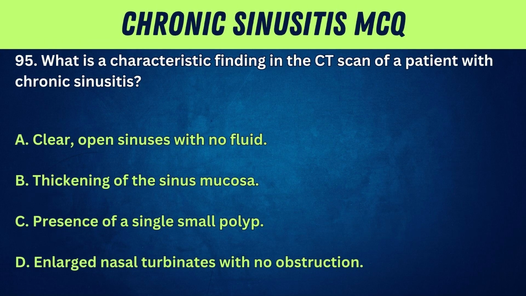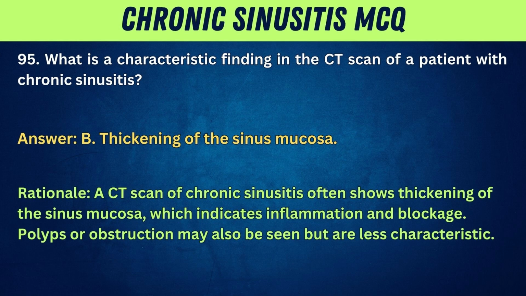95. What is a characteristic finding in the CT scan of a patient with chronic sinusitis? A. Clear, open sinuses with no fluid. B. Thickening of the sinus mucosa. C. Presence of a single small polyp. D. Enlarged nasal turbinates with no obstruction. Answer: B. Thickening of the sinus mucosa. Rationale: a CT scan of chronic sinusitis often shows thickening of the sinus mucosa, which indicates inflammation and blockage. Polyps or obstruction may also be seen but are less characteristic.